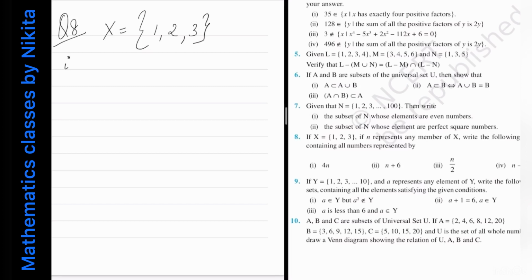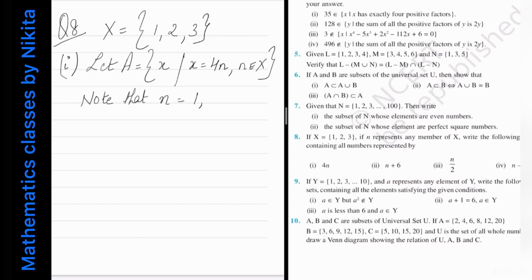So first part, let A be equal to. So basically I want to find all those x such that x is equal to 4n and n is coming from capital X. And note that small n can take the values 1, 2 and 3 because n is coming from X. So what you will do, just substitute the value of n equal to 1, then 2 and then 3.